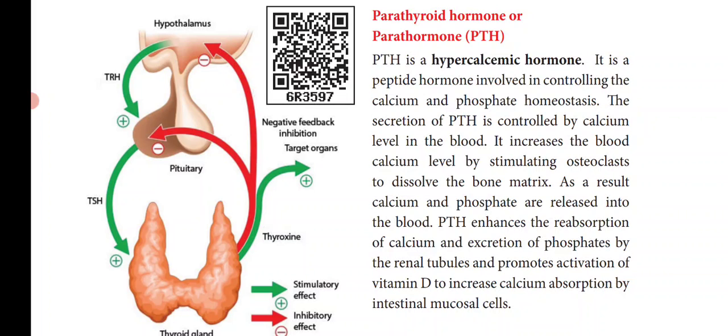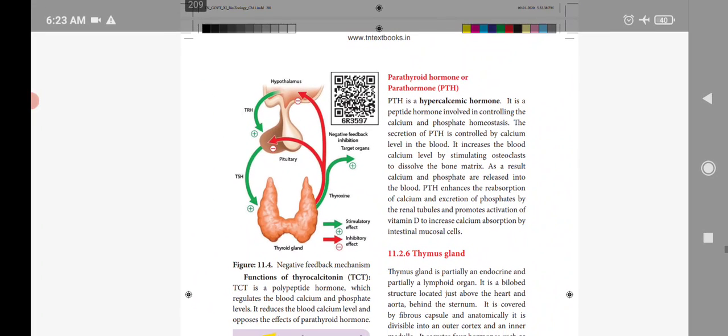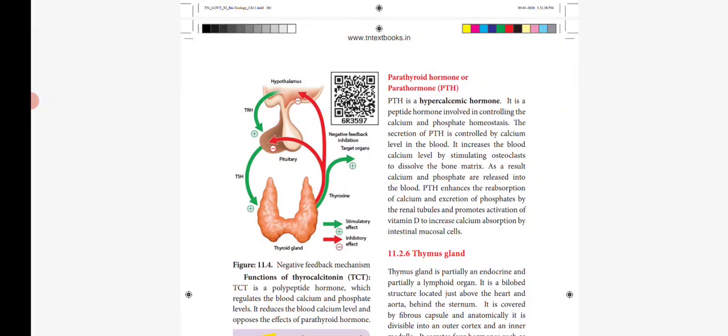And this hormone, parathyroid hormone or parathormone, increases the reabsorption of calcium and also the excretion of phosphates by the renal tubules, and promotes activation of vitamin D. So this vitamin D is responsible for the absorption of calcium. Vitamin D increases calcium absorption by the intestinal mucosal cells. So mainly the parathyroid hormone maintains the blood calcium and phosphate level.